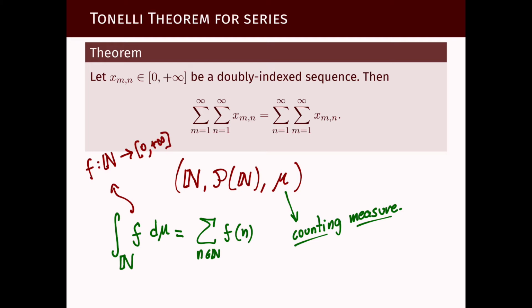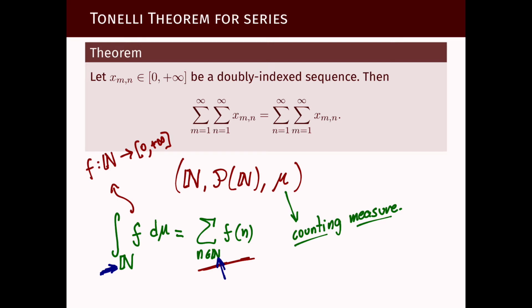So for any f, integrating with respect to the counting measure is the same as adding the values. And there's nothing particular about the natural number set that we are using here besides the fact that it's countable. So we could replace natural numbers by any countable set.